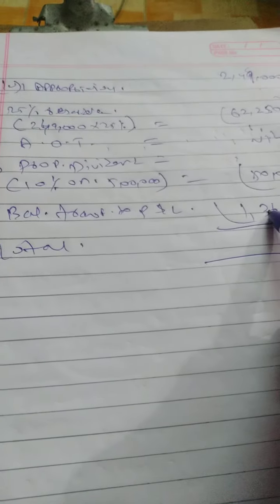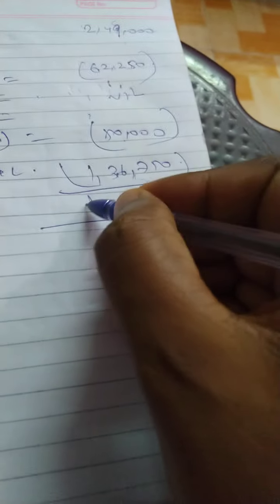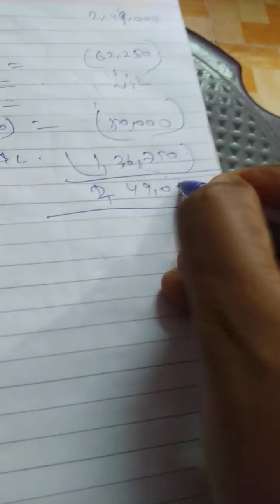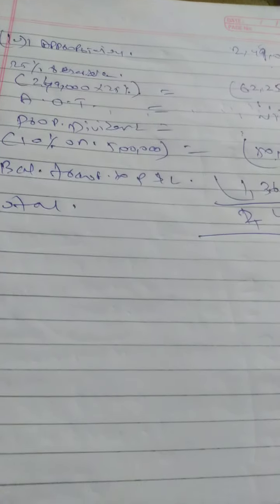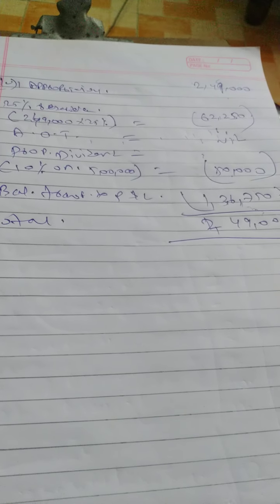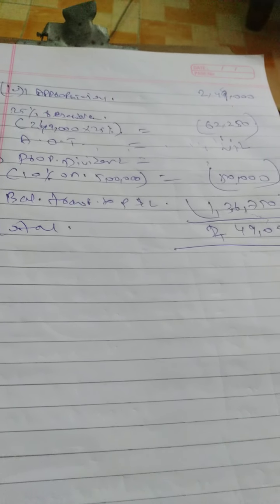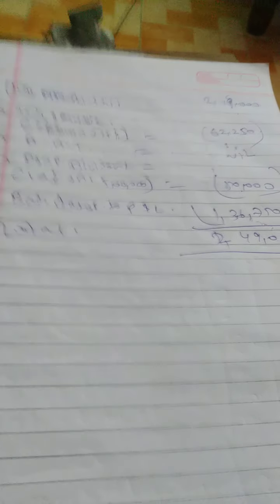So if you total all these things, 1,36,750, 50,000, 62,250, you will get 2,49,000. Okay. So with this, preparation of P&L account is over. Now I will go through the institute answer. I will just show you the institute answer also.